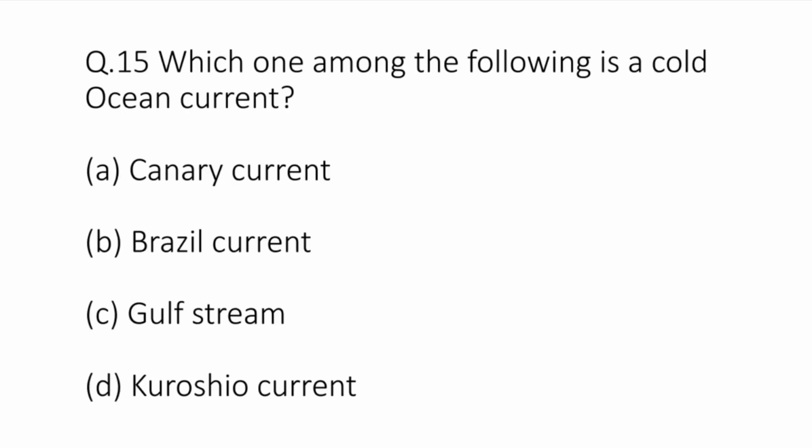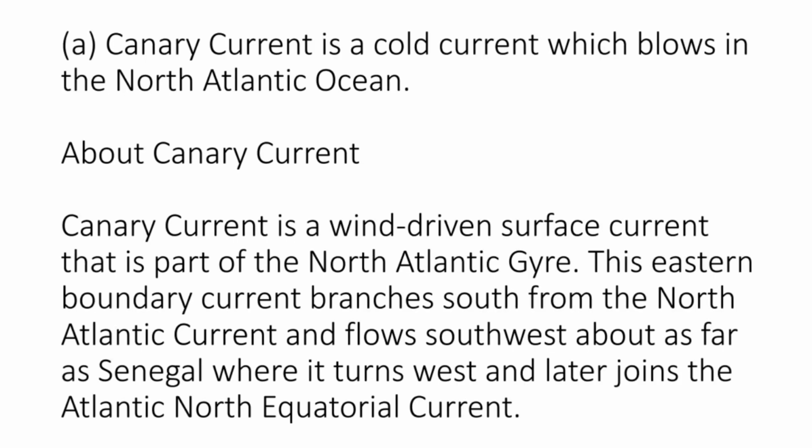Question number 15. Which one of the following is a cold ocean current? Options are A. Canary current, B. Brazil current, C. Gulf Stream, or D. Kuroshio current. The correct answer is A. Canary current is a cold current which blows in the North Atlantic Ocean.